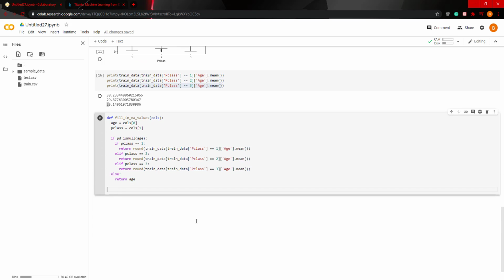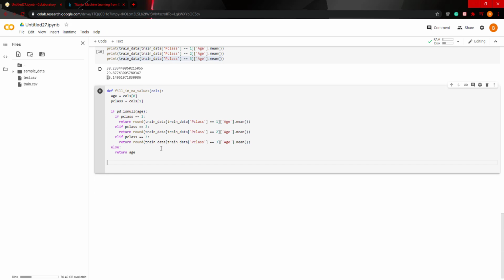Okay, so we created the function, and now we actually have to apply it to the data frame. And just to go over what this is doing exactly, we're going to feed it a data frame with 2 series in it. It's going to have age and p class, and it's going to take the values of age and p class based on the 0 index and the first index, and it's going to ask, is pd null? And it's going to test age, and if they're from the first class, then we're going to assign this value. If it's second class, we're going to assign this value, and third class, we're going to assign this value. Otherwise, return age if it's not null.